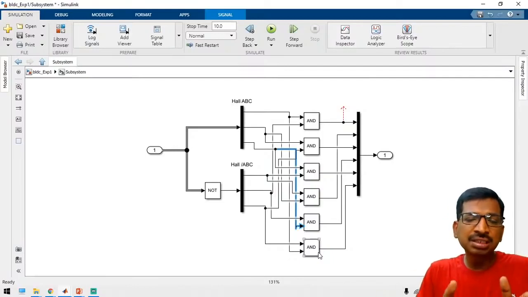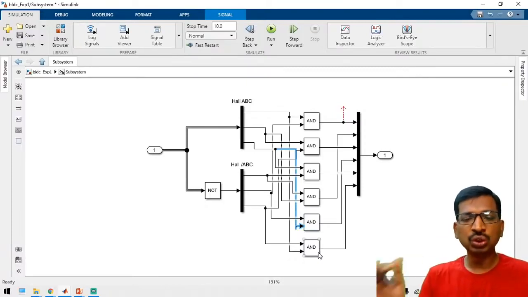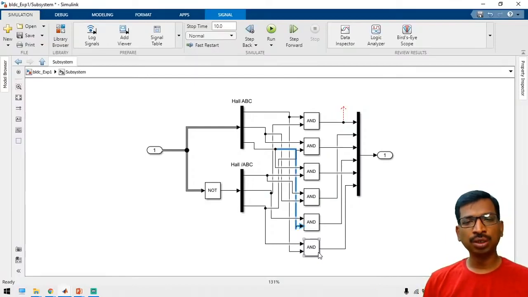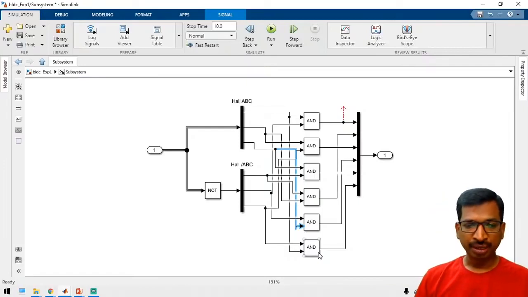The same process in the application code we are going to write as a lookup table, right? So 101, then you have to generate phase 1 top switch, phase 2 bottom switch. Like that you have to generate the application code in the microcontroller or DSP processor, right? So very basic thing.